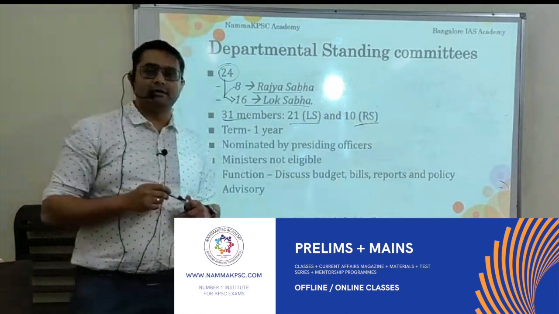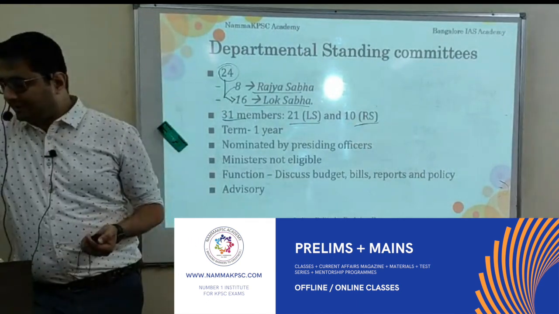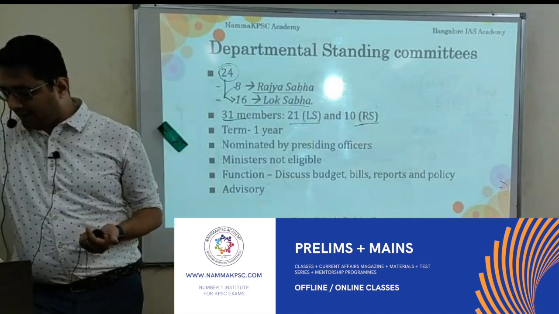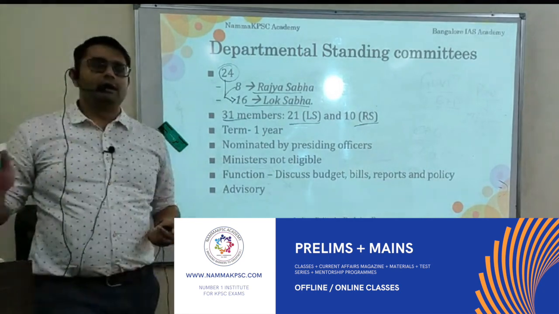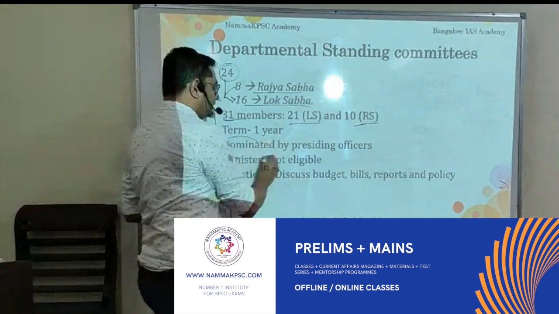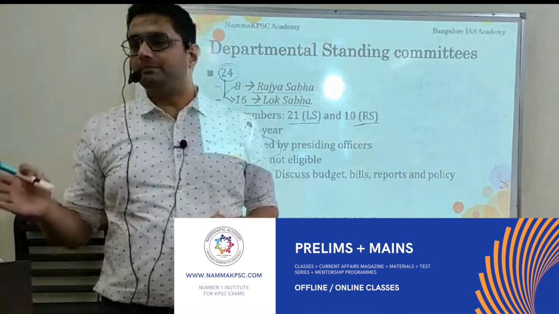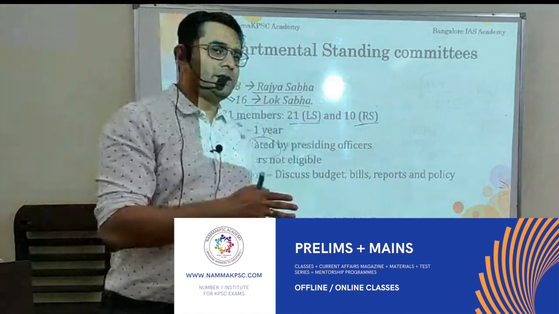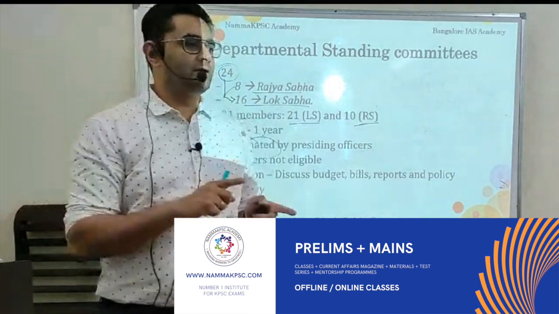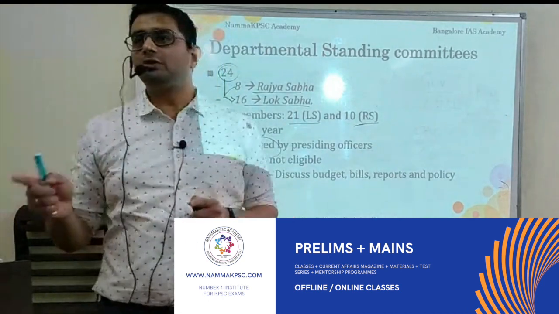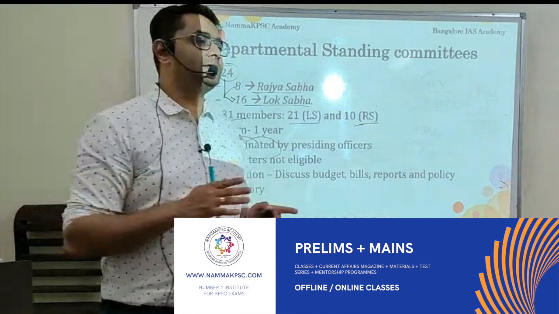And here also, the members are all nominated. Those members who belong to the Rajya Sabha are nominated by the chairman of Rajya Sabha. Those who belong to the Lok Sabha are nominated by the speaker.